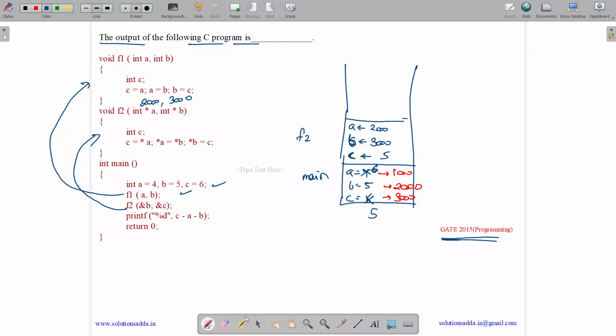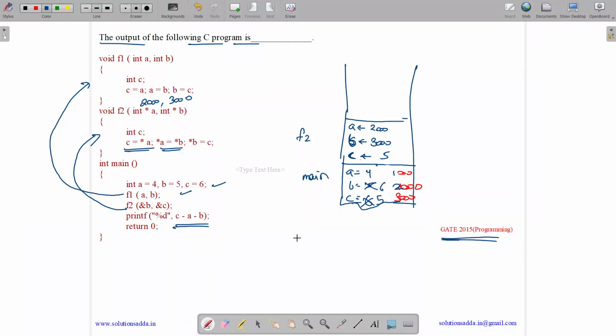I think there is some mistake over here. Let me try to do it again. So we have values 4, 5, 6. Okay. Let us see. So c will hold the value which is pointed by 2000. So 2000 has 5, so c will hold 5. A is 2000. 2000 will hold the value pointed by 3000, which is 6. Here 3000 will hold the value which is pointed by c, which is 5. So 3000 will have 5. Okay. Now I think it's correct.